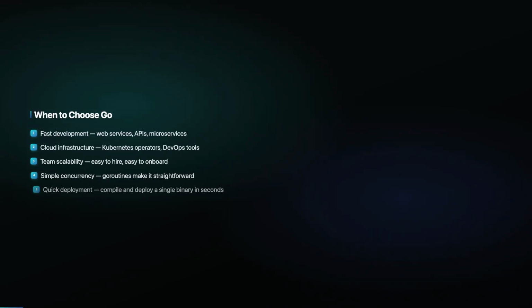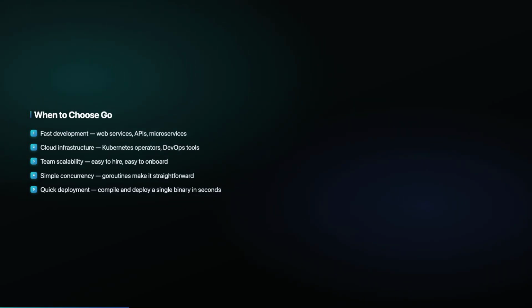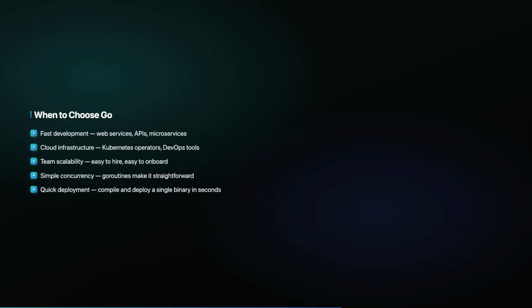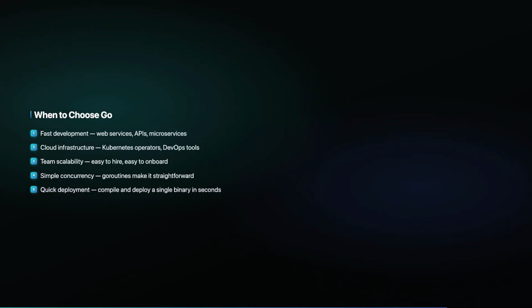Choose Go when you need fast development for web services, APIs, and microservices. Go is the standard for cloud infrastructure, Kubernetes operators, and DevOps tools. If team scalability matters, Go is easy to hire for and easy to onboard new developers. Goroutines make concurrent code straightforward. You can compile and deploy a single binary in seconds, making Go perfect for rapid prototyping and continuous deployment.